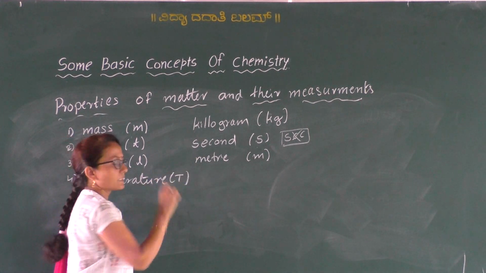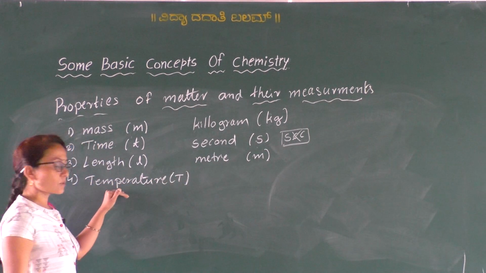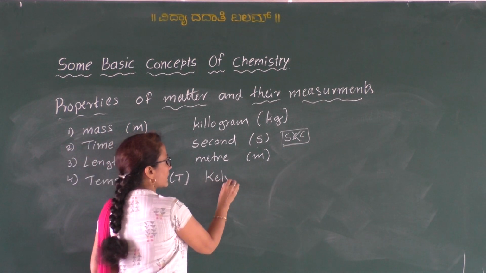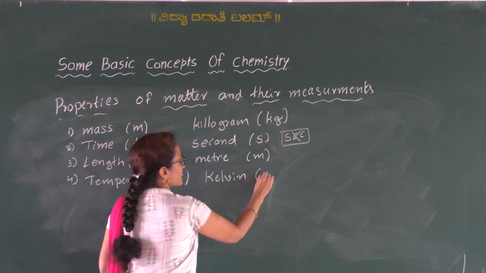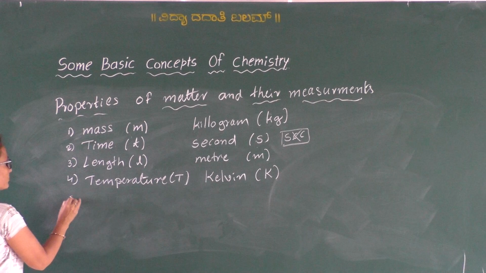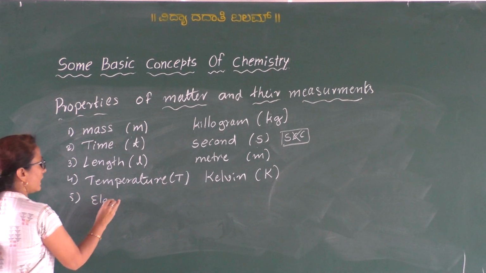Capital T represented as capital T. It is also called thermodynamic temperature. So its SI unit is Kelvin, which is represented by capital letter K. So the fifth one is electric current.